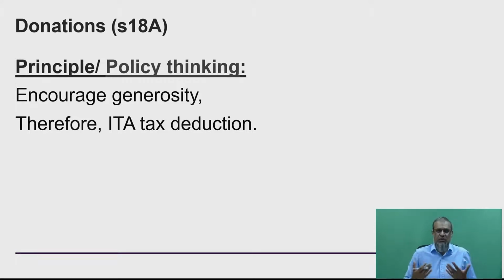If we look at the policy thinking, we're giving that for philanthropic purposes, out of the goodness of your heart, out of generosity. If we did not give companies these deductions, the PBOs that rely on this income will probably suffer and struggle, and in time they're going to close down.